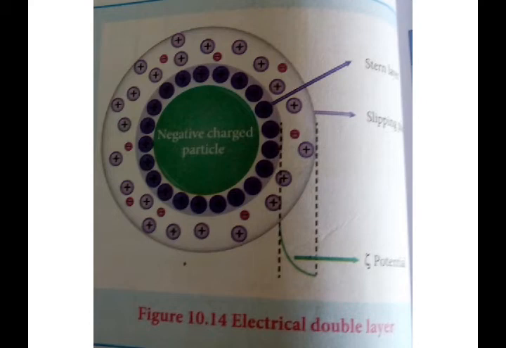Likewise, it forms two different layers. See the picture, negatively charged colloidal particles surrounded by positively charged ions. Again, that layer attracts the oppositely charged ions. That is why it forms two different layers.